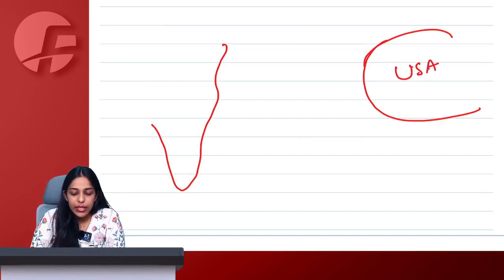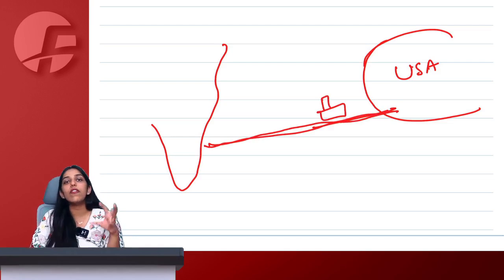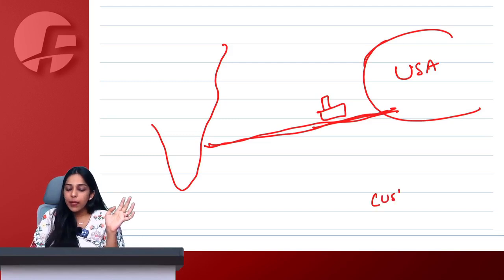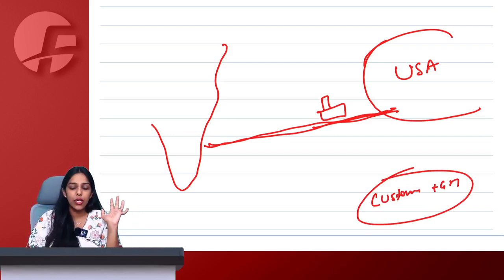The goods have already left the port of origin. This is sea. The goods have not yet reached India, or even if they have reached India, I have not yet paid customs duty. Means if I have not paid customs duty, which simply means I have not paid GST also on the same, because GST will be paid along with customs duty at the same time only.